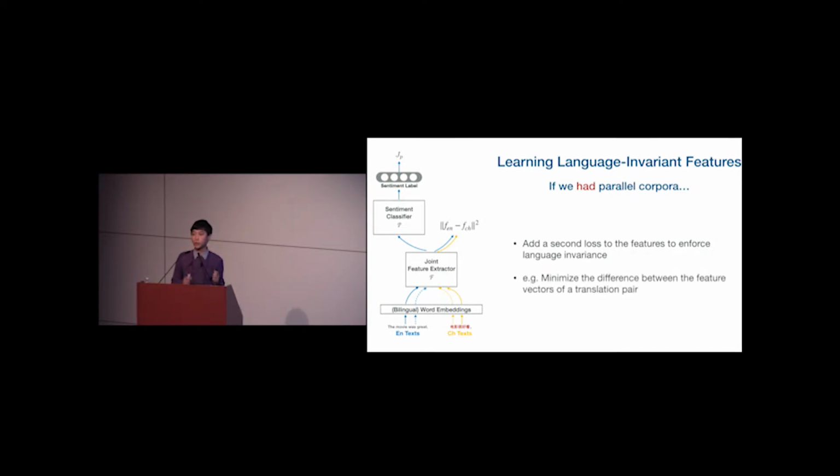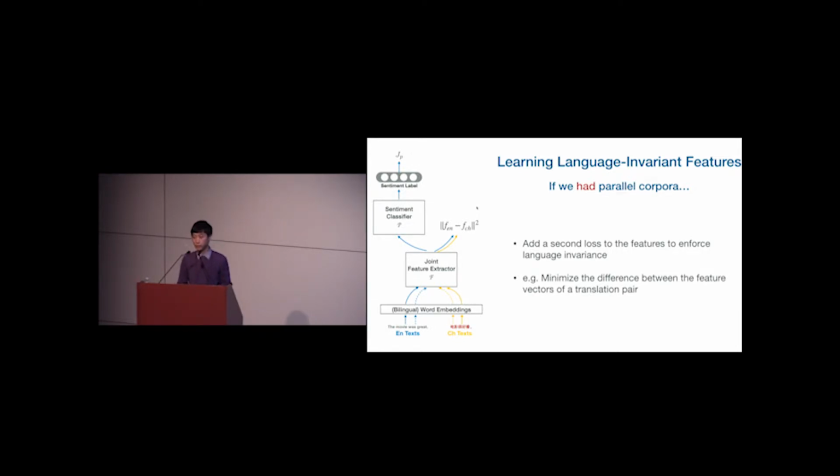So we can take a translation sentence pair from the parallel corpus, and here we can just minimize the distance between the feature vectors of English and Chinese sample. So this way, we can learn these language invariant features, and by combining these two losses, we are now learning these features that are both informative for sentiment classification and at the same time being language invariant.